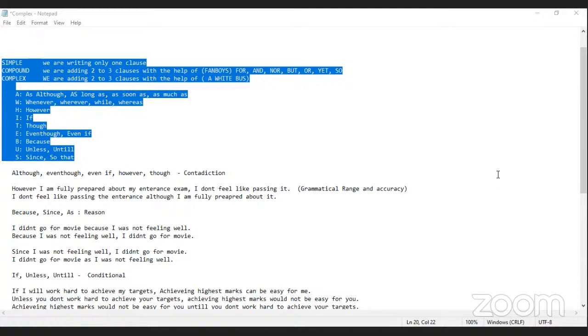If the examiner won't be able to find such sentences in your writing, surely he won't consider your writing as a good score writing, right? So we need to understand the importance of these three categories of sentences.